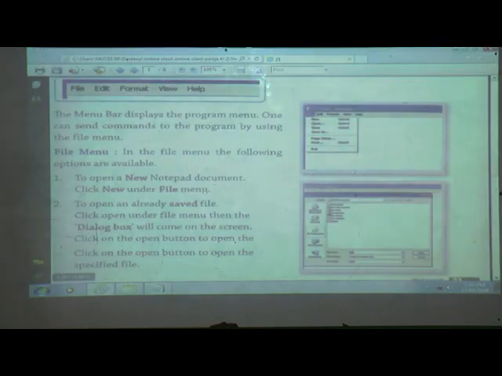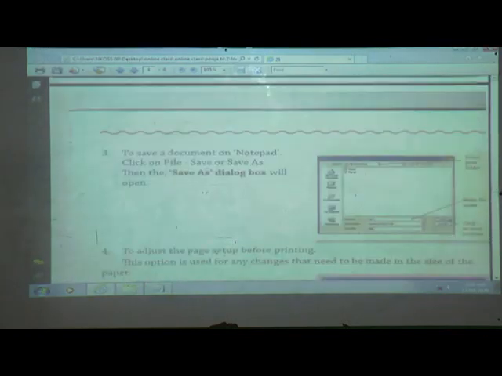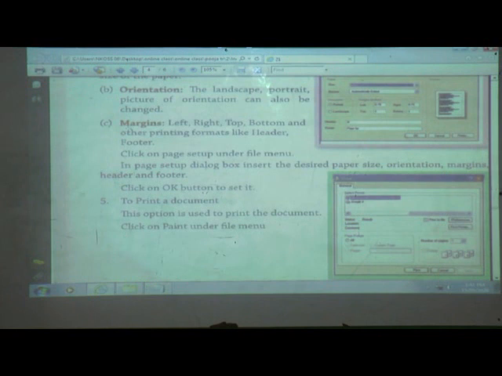See here, margin, left, right, top, down and other printing formats like header, footer. Click on Page Setup under the File menu. Got it?